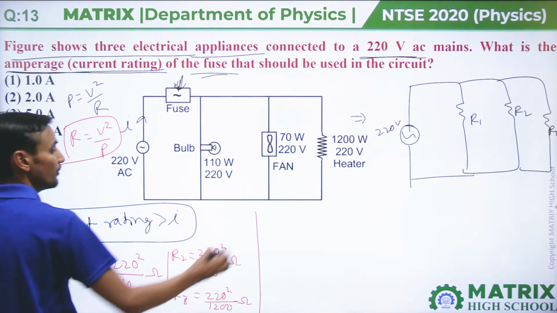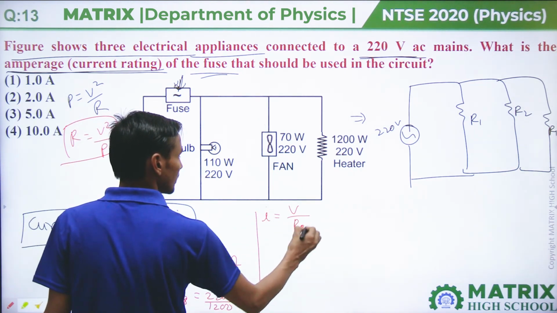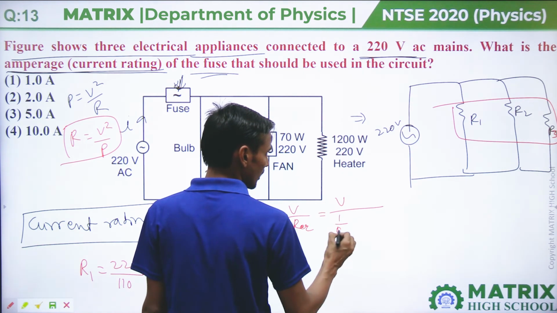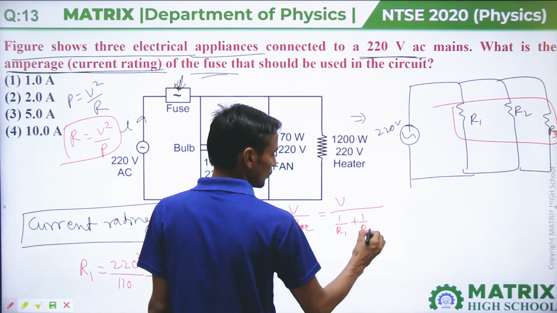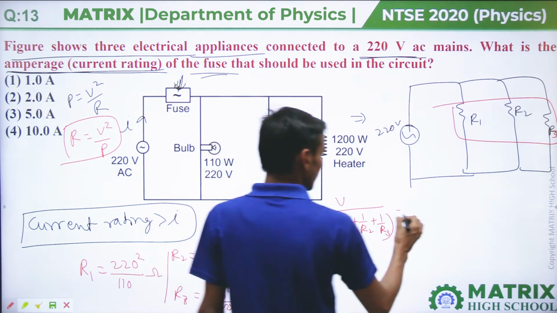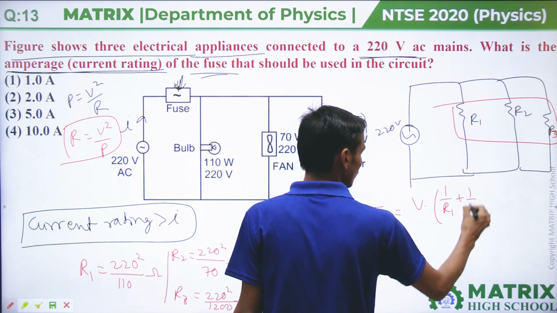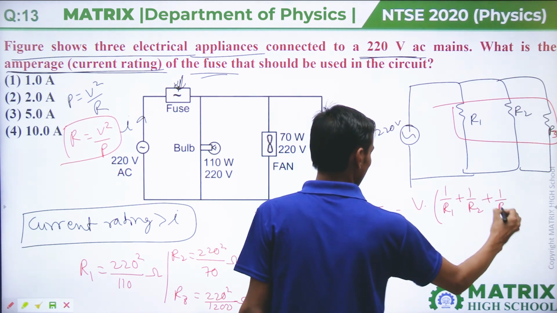Then if we want to find the current I, that is equal to V upon R equivalent. R equivalent means 1 upon R1 plus 1 upon R2 plus 1 upon R3. So I equals V into 1 upon R1 plus 1 upon R2 plus 1 upon R3.